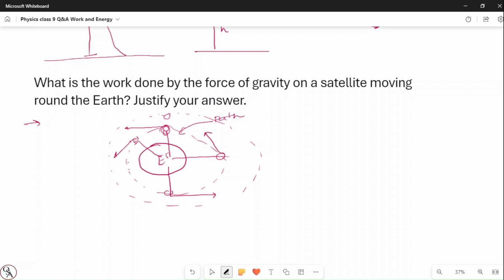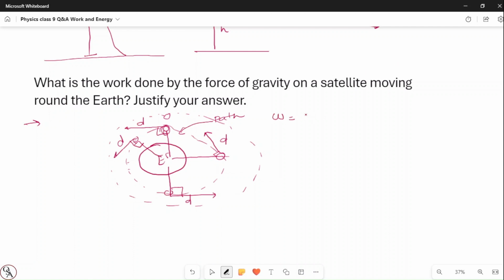So the direction of the displacement, this is displacement, this is displacement, this is displacement, this is displacement. So the angle between the displacement and the force is how much? It is 90 degrees. Now we know how we can calculate the work.